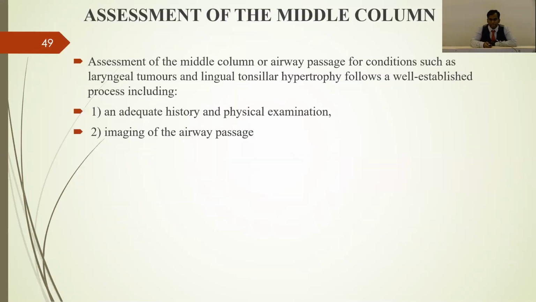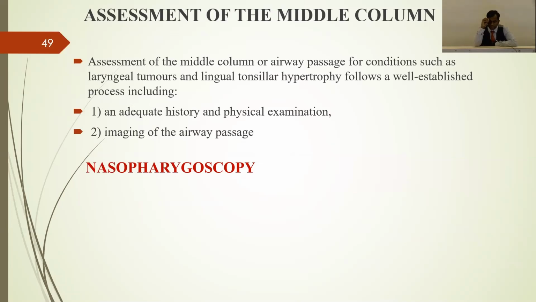anterior column. The middle column mainly assesses things such as laryngeal tumors and lingual cancer hypertrophy, and adequate history should be taken, and imaging of the airway should be done. Then nasopharyngoscopy is the tool in the middle column. Usually it will be done by our ENT specialist colleagues, under local anesthesia in the operating room before surgery, so that we can have a real-time as well as a correct picture of the glottic opening, where the narrowness is, where the tumor is.